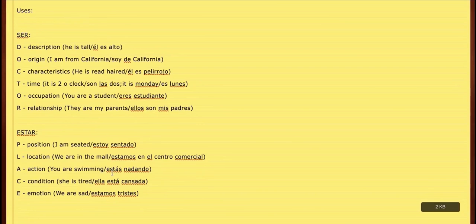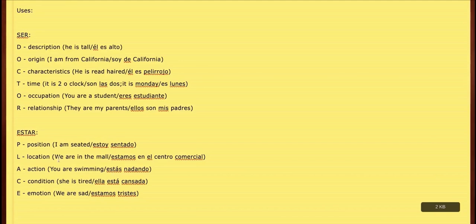And I would say one thing is that if you get caught up on the uses, if you can't exactly remember, okay, is that for SER versus ESTAR? Just remember the idea that SER is to be in a permanent sense and ESTAR is to be in a temporary sense. So is your origin something that's permanent or something that's temporary? Well, it's permanent, of course, so it's got to be SER. So if you need help at any point, just try to think about it logically like that. That tends to help a lot.